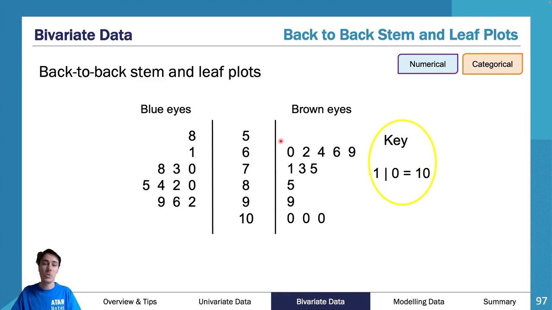You can only have two categorical pieces of data here. You can't have more than two. If you've got more than two, you can't use a stem and leaf plot, or a back-to-back stem and leaf plot, as it's called. And then our numerical data is the age. So they're 58 years old, 61 years old, 60 years old, etc. And we're trying to see if there's association. It's a bit of a weird one, but essentially that's what they're doing there.